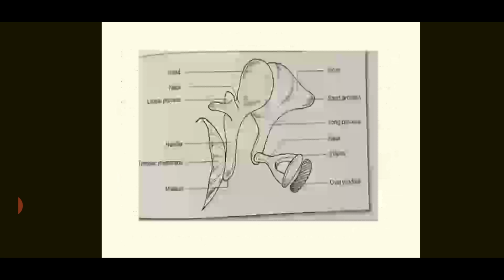My dear students, see here the middle ear, which contains the three ear ossicles: malleus, incus, and stapes. The malleus is hammer-shaped, the incus anvil-shaped.